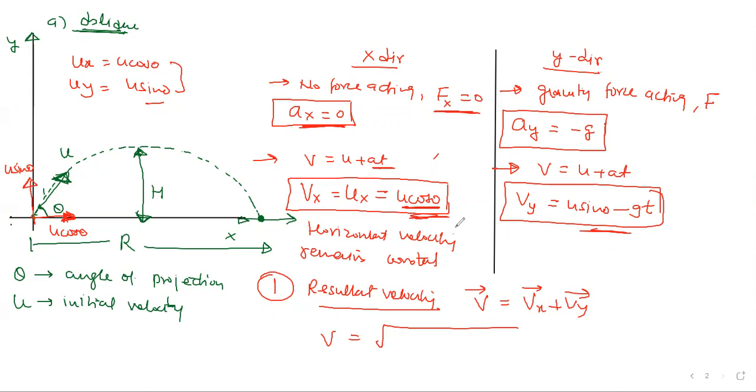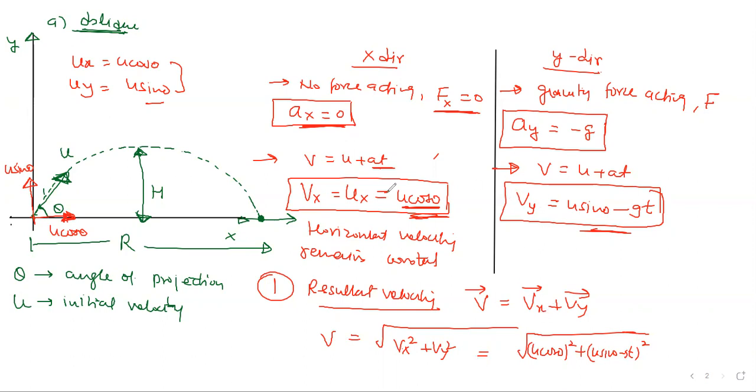X and y are perpendicular, so cos 90 is 0. So the answer simply becomes root of vx square plus vy square, or you can write it this way: root of (u cos theta) square plus (u sin theta minus gt) whole square. This is your resultant velocity at any time, correct?